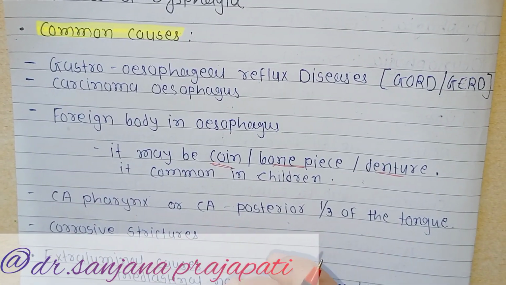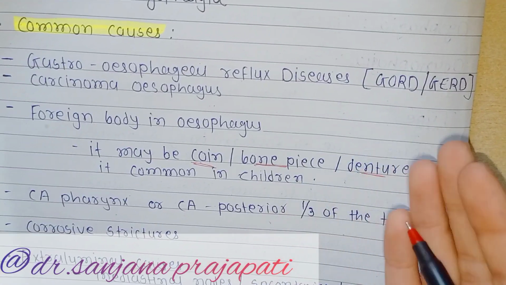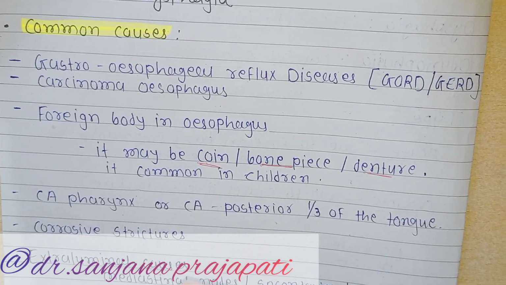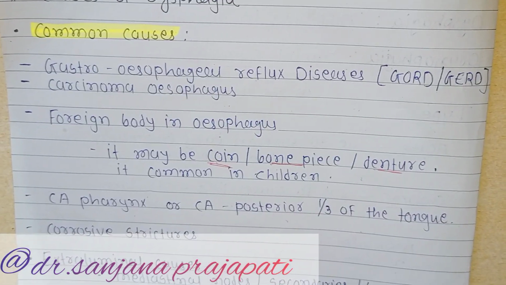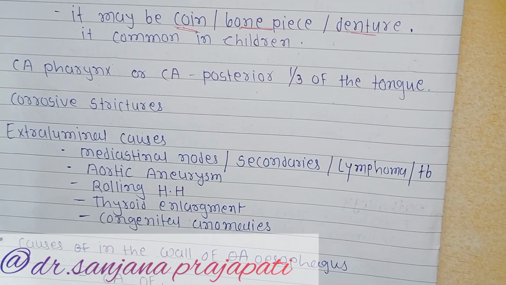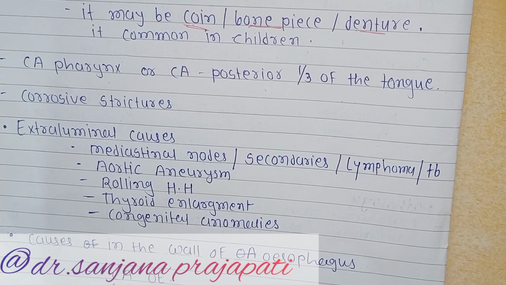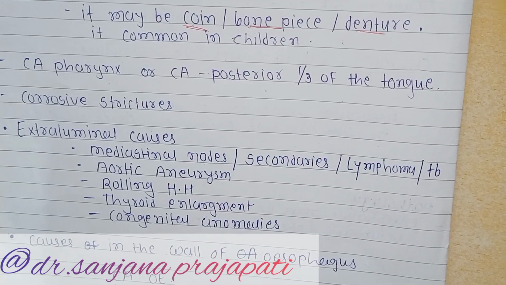Now, not only carcinoma of the esophagus but carcinoma of all the upper respiratory organs, for example the pharynx and tongue, leads to dysphagia-like symptoms. Another cause is corrosive stricture, so there is stricture formation. Another cause is mediastinal nodes.